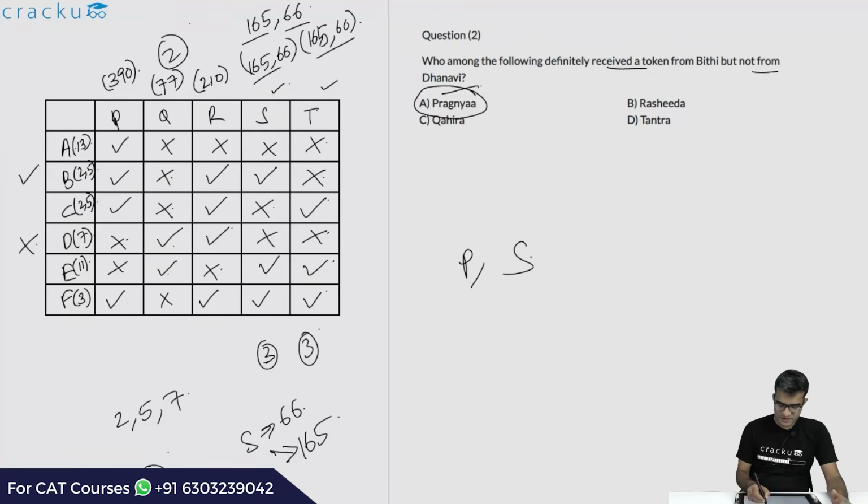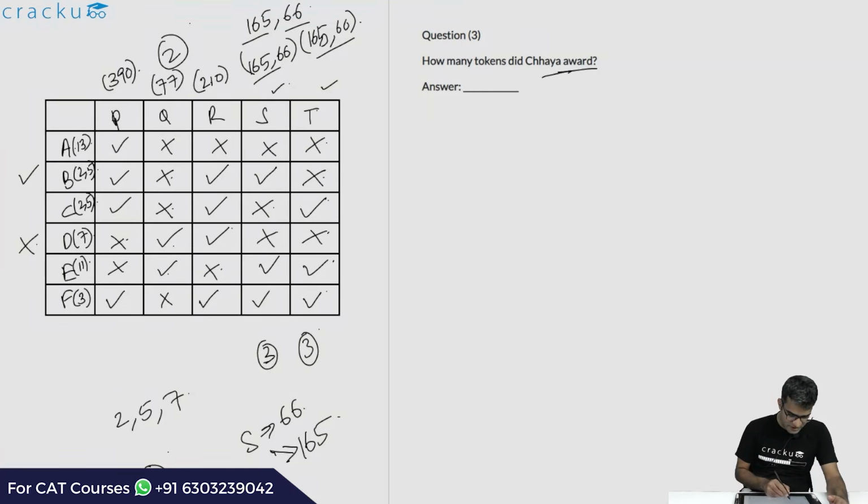Let us look at the next one. How many tokens did Chaya award? Chaya awarded 3 tokens. That is known for sure. What we don't know is whether the token is 2 or 5. It is 1 of 2 or 1 of 5. We know that 2 was awarded 3 times, 5 was awarded 3 times. So for sure Chaya awarded 3 tokens.